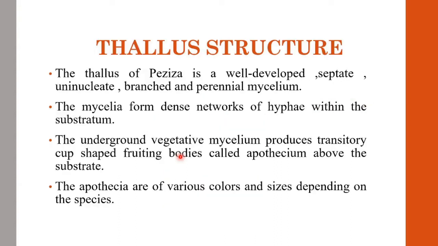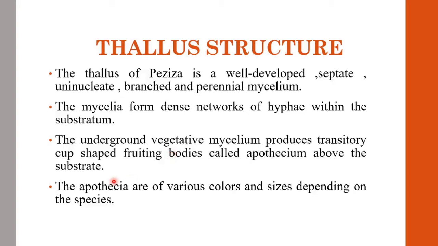Moving to its thallus structure, the vegetative body or thallus of Phaceae is a well-developed and mostly perennial mycelium, made up of a dense network of branching and ramifying hyphae located within the substrate.